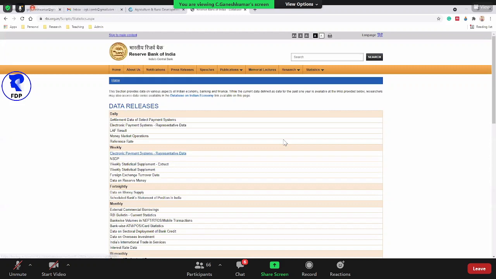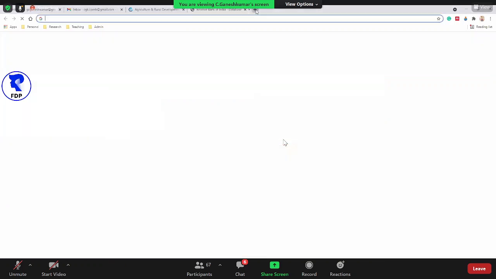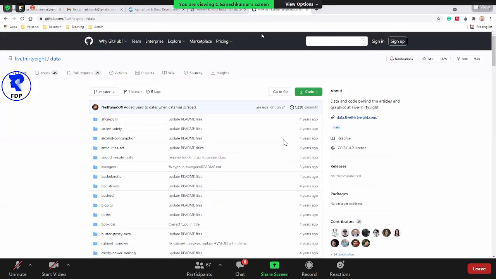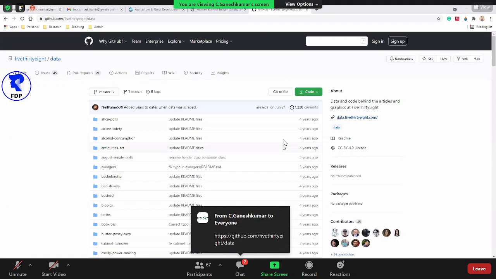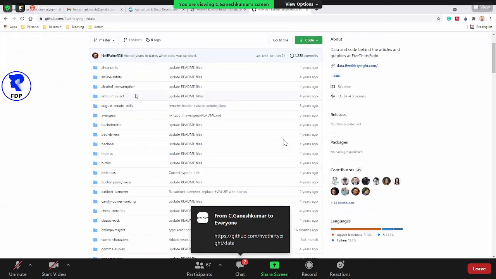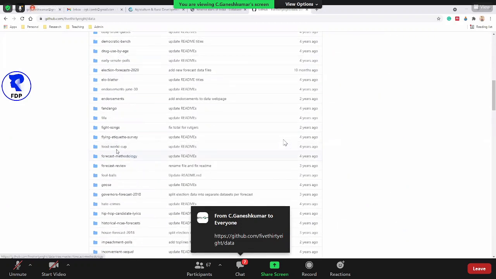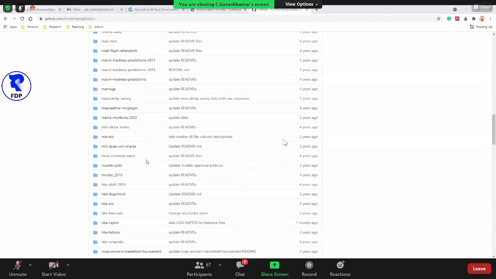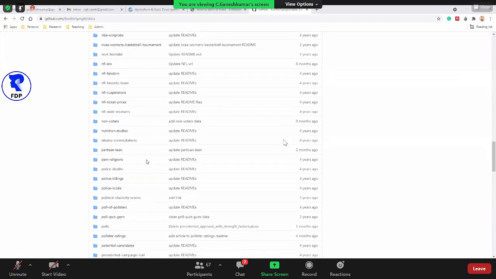Okay. Similarly, there is another website called 538. Okay. So this is a website where we will get some more data related to different sectors. So you have to find where the agriculture data and other things are. Okay. See, there are different data, alcohol consumption. Okay. So there are different food and World Cup data, and you have to find out. So this is mainly for research purposes and training the students.